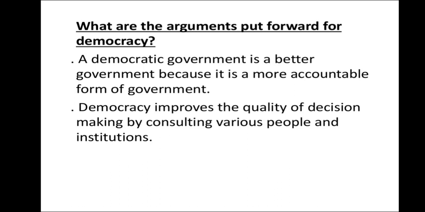A democratic government is a better government because it is a more accountable form of government. More accountable means, as I told you, they are answerable to us. If there is any problem, they will take care of it. If you take the example of China, there was a famine in 1958 to 61, and the government was not accountable. They didn't care about it.